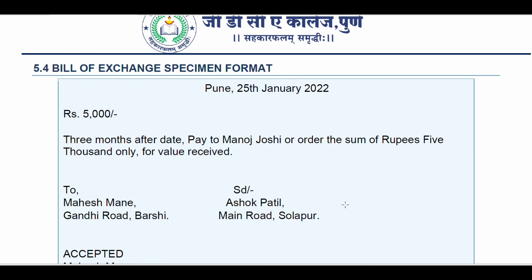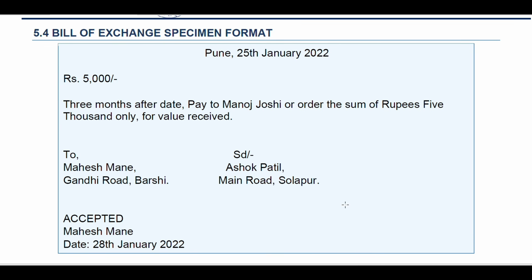Bill of exchange specimen format: how is the format going to be for a bill of exchange? So this is the proper format. In the middle of the page, you write Pune, 25th January 2022, Rs. 5,000. Three months after date, pay to Manoj Joshi or order the sum of rupees 5,000 only for value received.